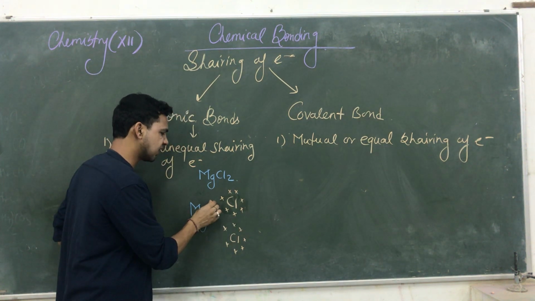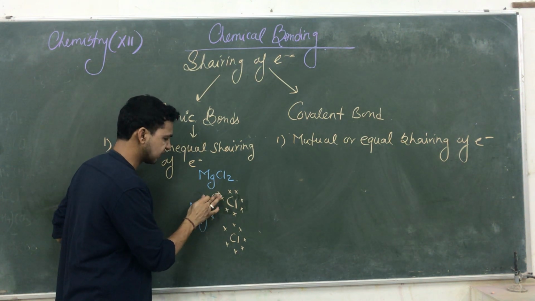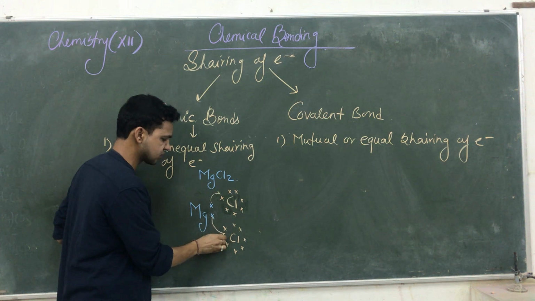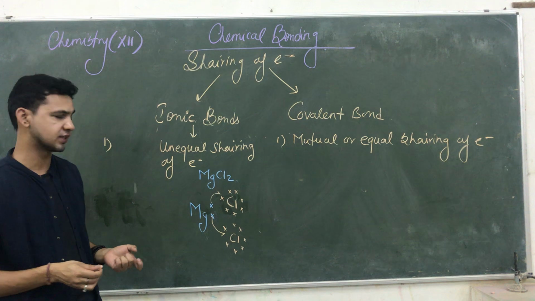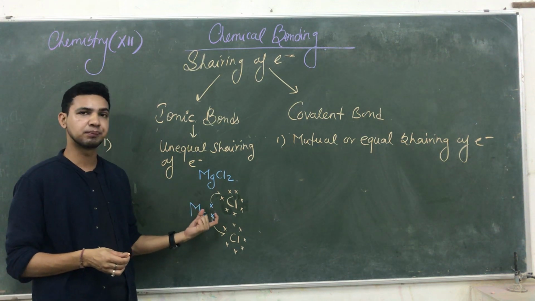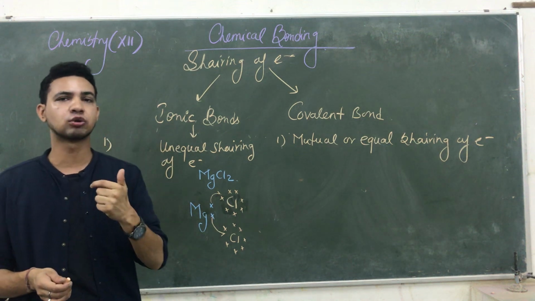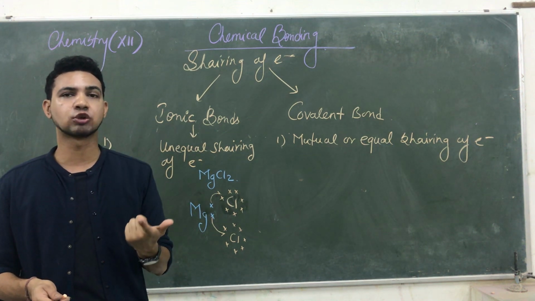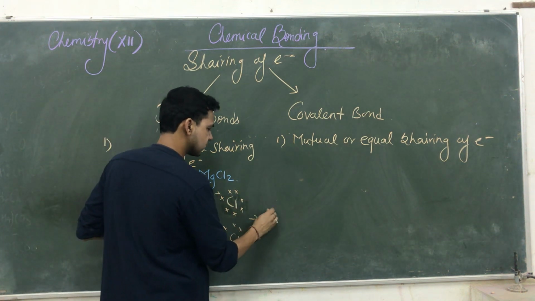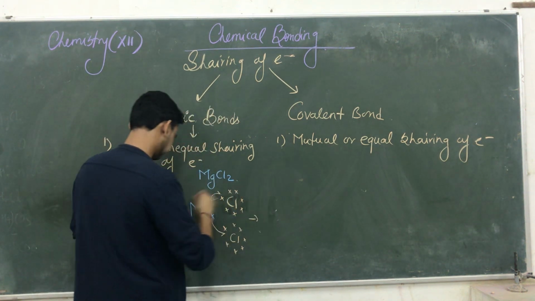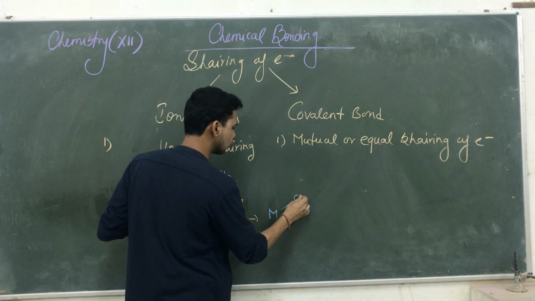This magnesium has a tendency to donate 1 electron to this chlorine, and it also has a tendency to donate 1 electron to the other chlorine. After donating 2 electrons, the magnesium completes its octet. Magnesium will complete its octet after donating. And chlorine only has a tendency to take electrons. Chlorine does not share its electron; it only accepts electrons. So the magnesium has donated its electrons to chlorine.